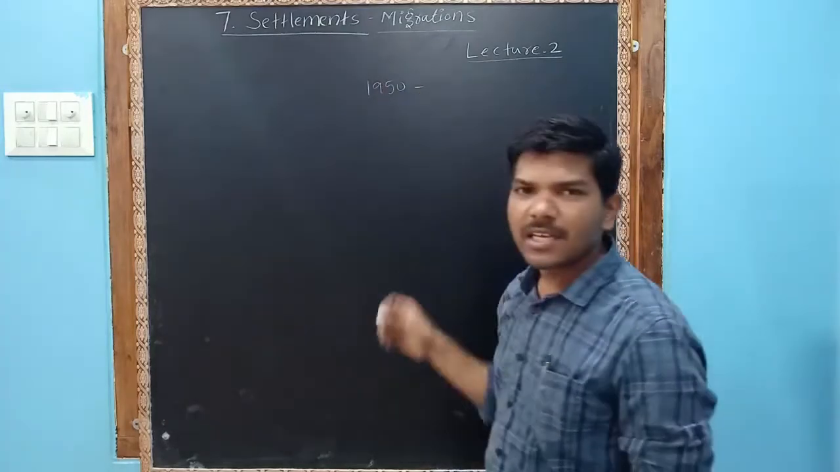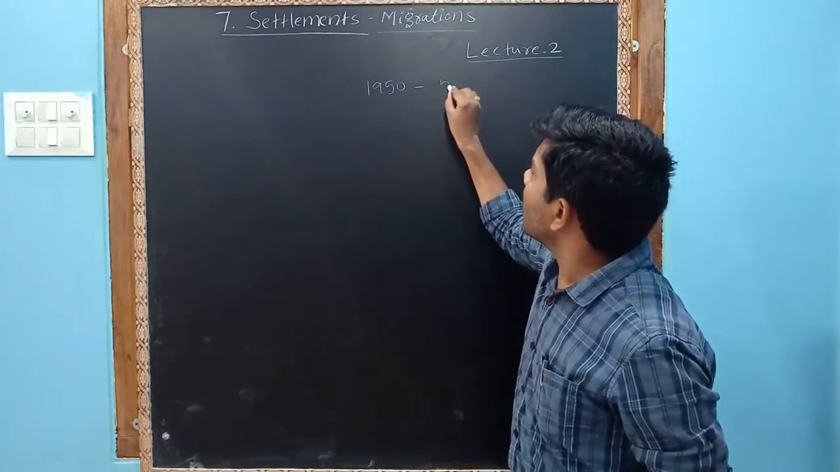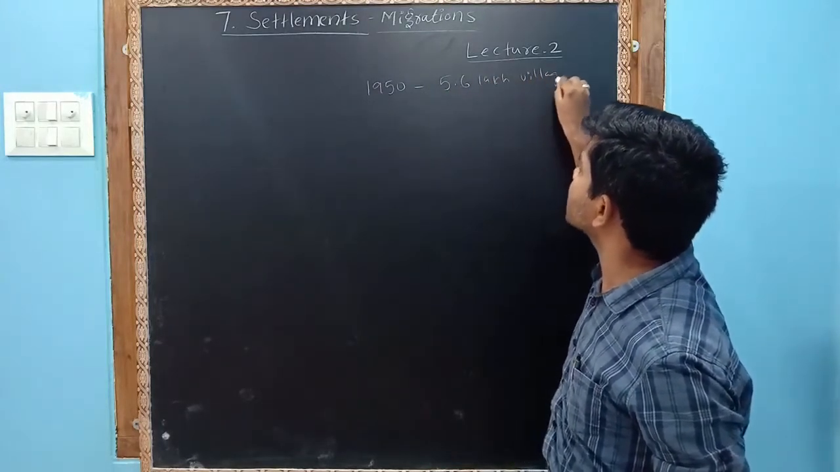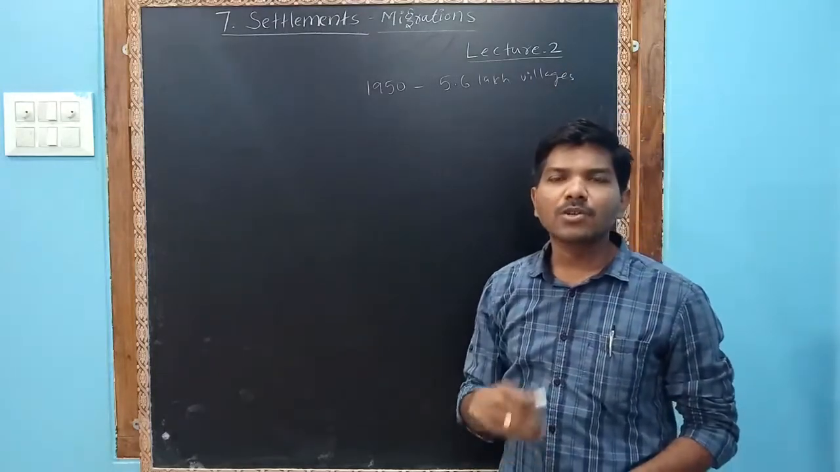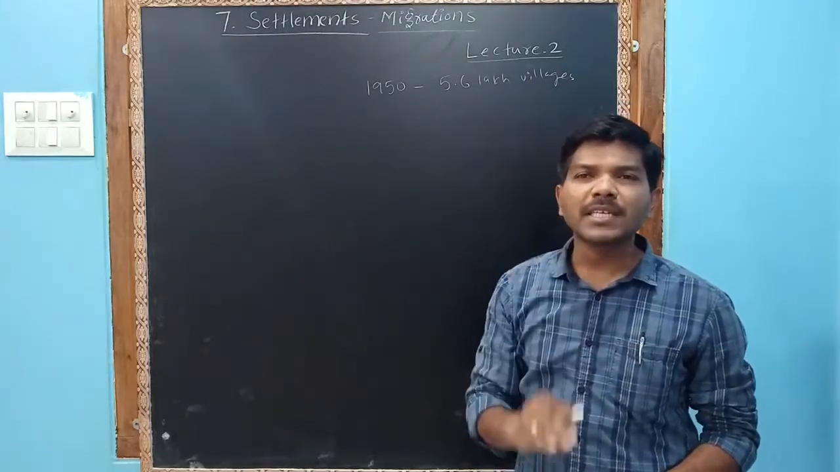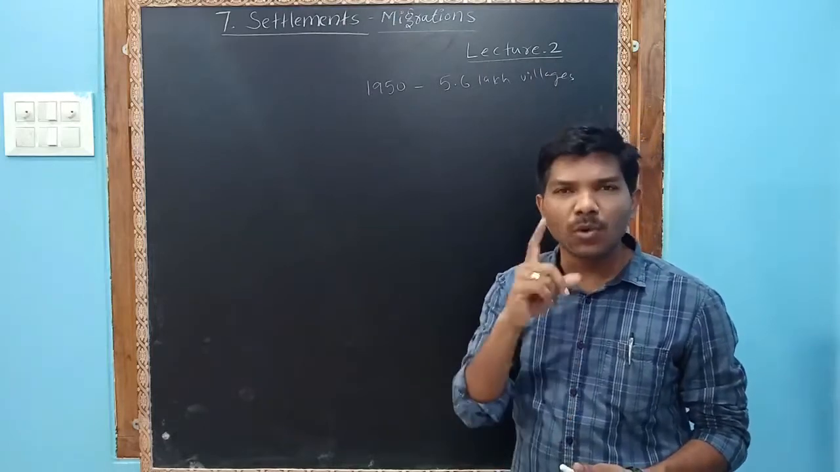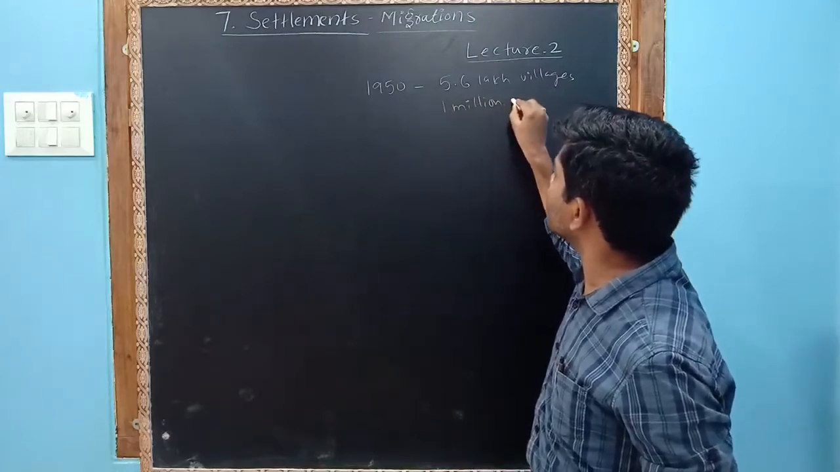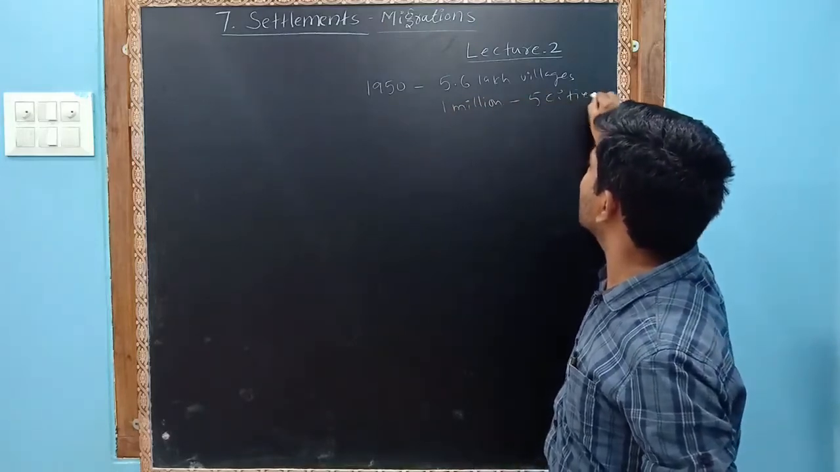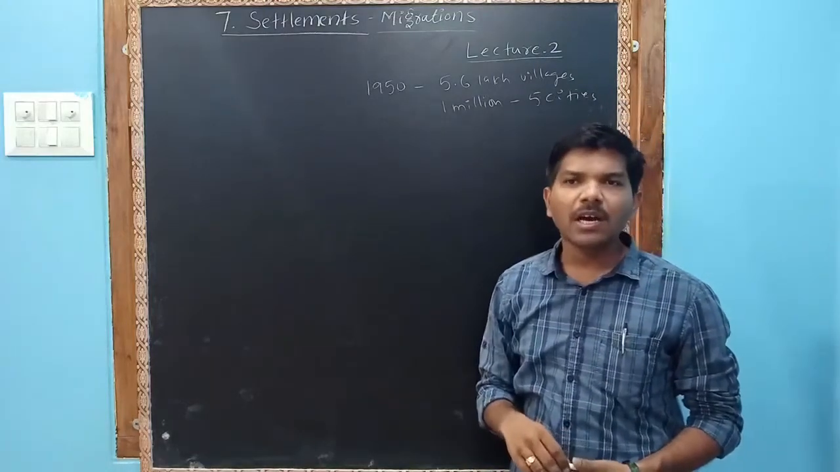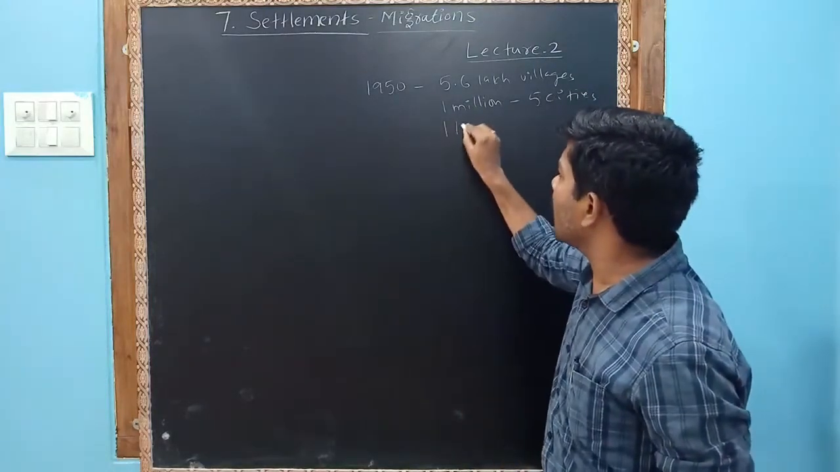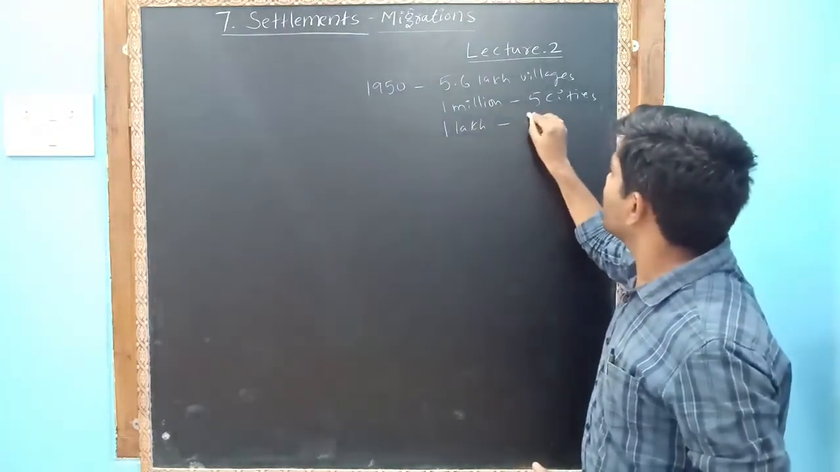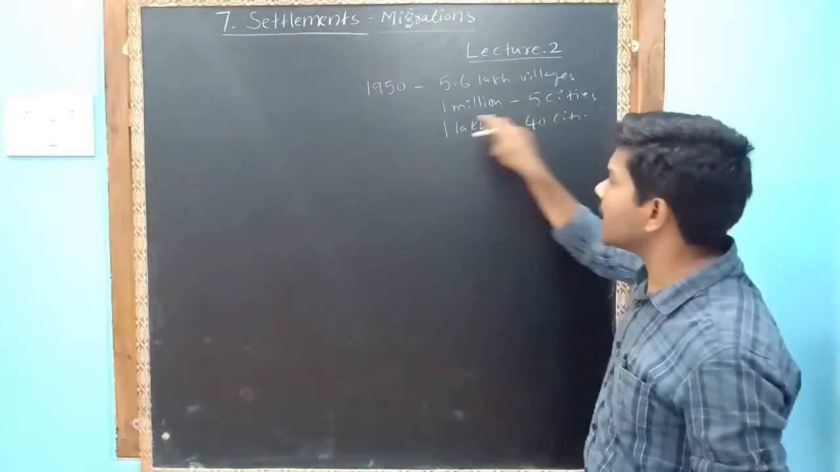In the 1950s, there were 5.6 lakh villages. At that time, there were 5 cities with a population of 1 million each. 1 million cities were 5. And 1 lakh population cities, there were 40 cities in the 1950s.